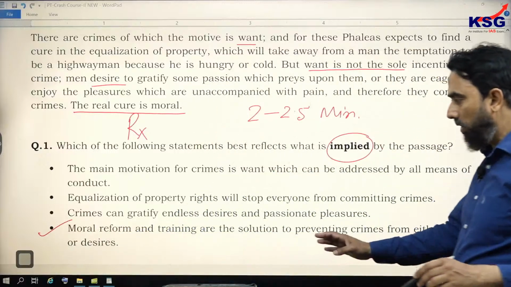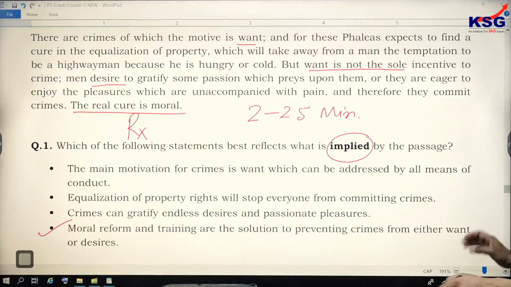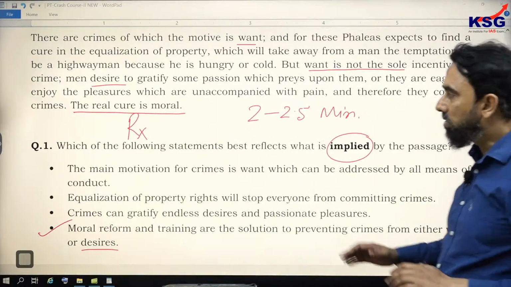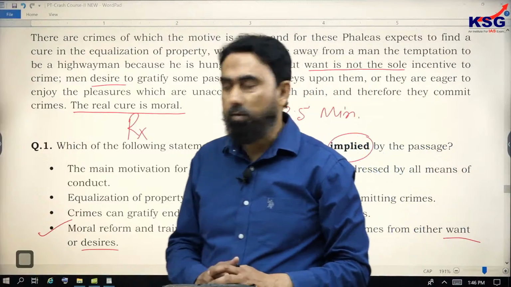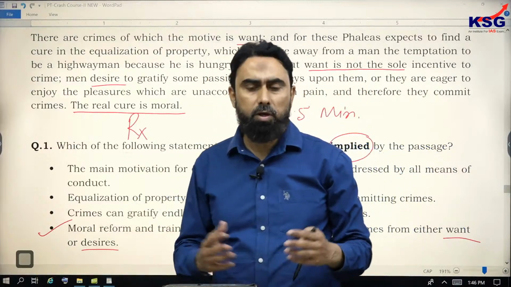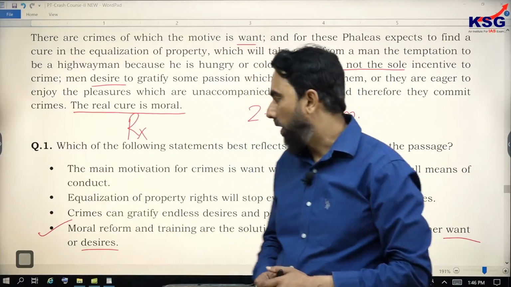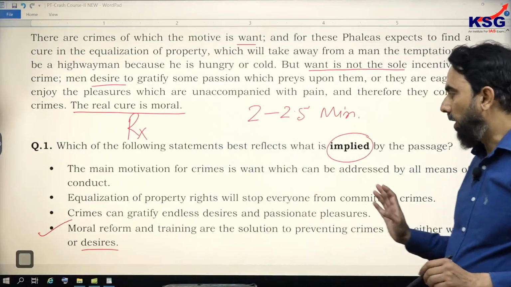Moral reform and training are the solution to preventing crimes from either want or desires. These two reasons are given there. So it will save your time, right? The rest of the options, no matter what they are saying, may be appealing to you. However, you need not look at them, because one error or another is there.